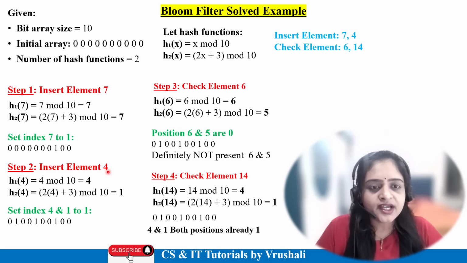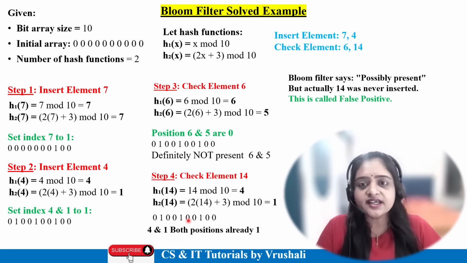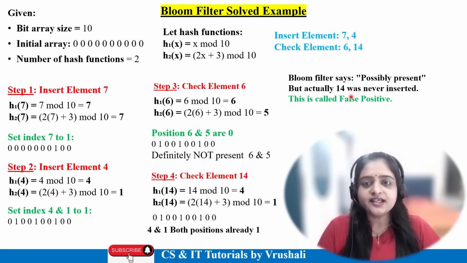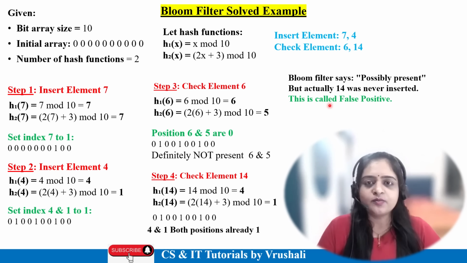Why? Because we stored element 4. See, at the 4th position and 1st position we stored element 4. But this Bloom filter shows that 14 is present at the 4th and 1st positions because 1 is there, right? So this is an example of a false positive. A false positive means the system says a particular value, 14, is present in the dataset, but actually it isn't. So the Bloom filter says possibly present. So this is a solved example of a Bloom filter.